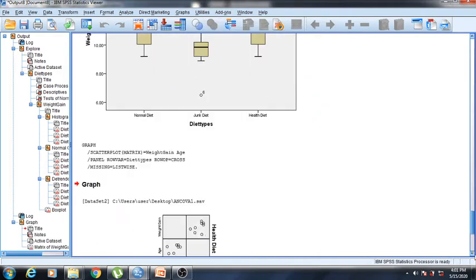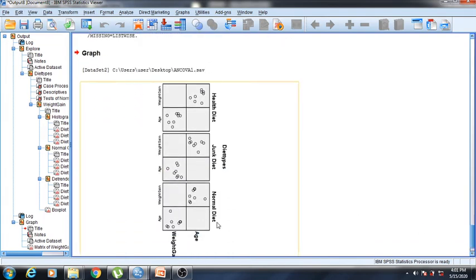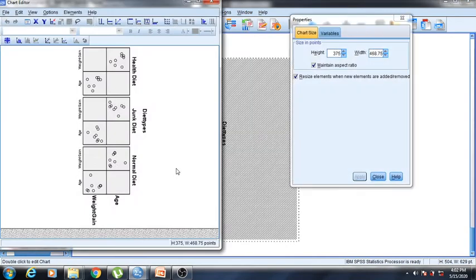So you can see the data. For all the levels of the population, normal diet, junk diet and health diet, we have to see weight and age. All these are mostly normally distributed values. You can check it like this also. We'll put a line here.